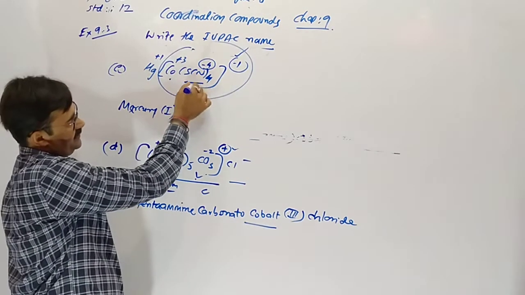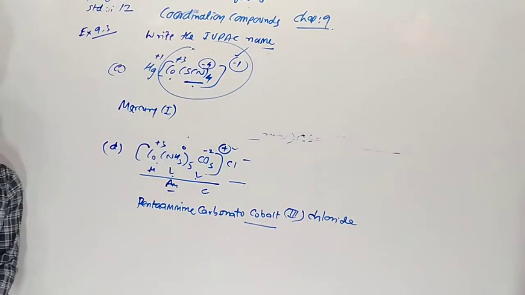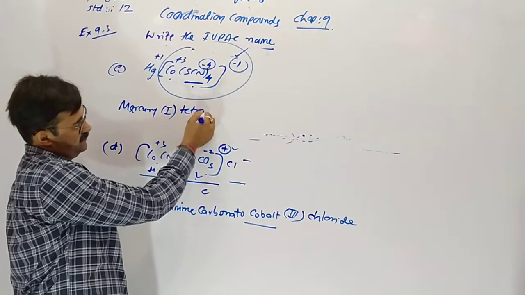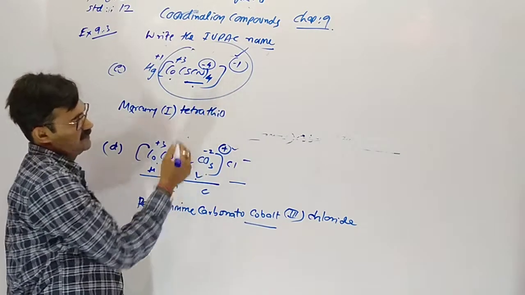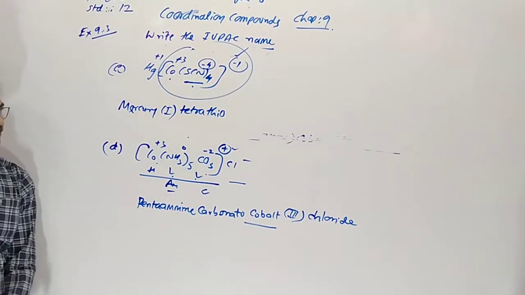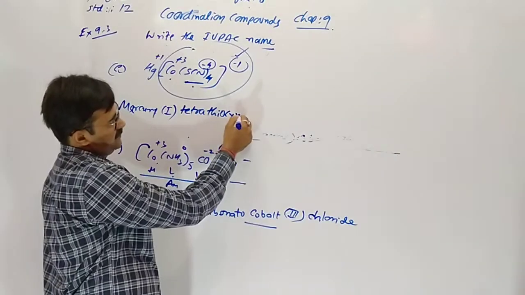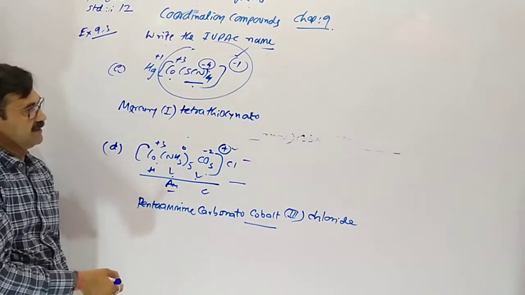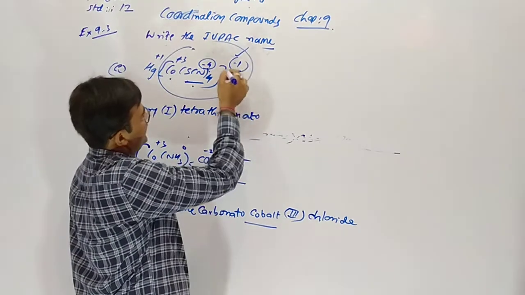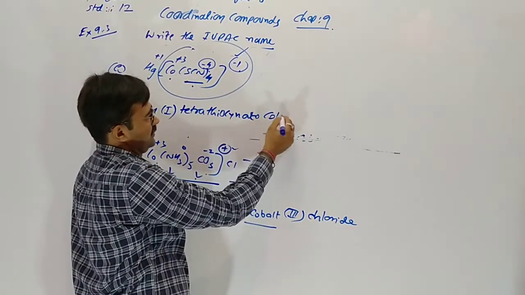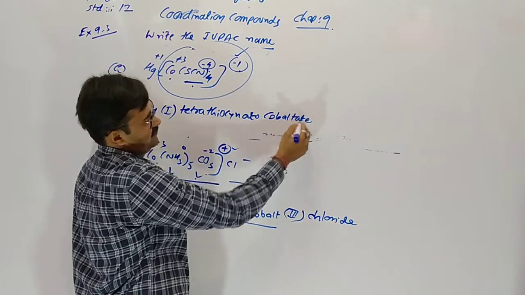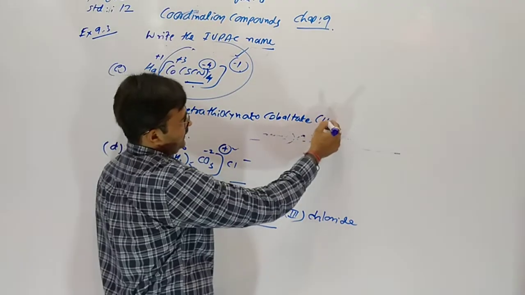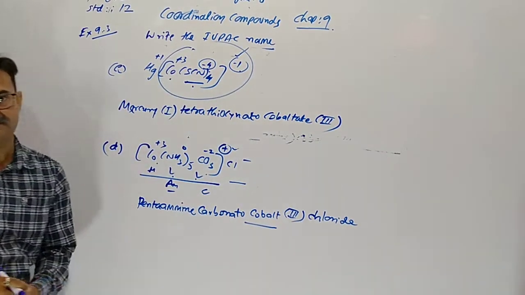Then metal and ligand, so then after that the ligand, tetrathiocyanato. Yes, negative is applicable. Then, negative species, so not cobalt but cobaltate. Then Roman digit, there is 3. Understood?